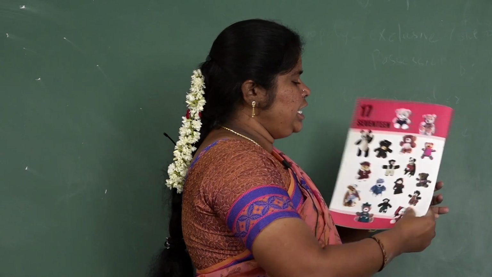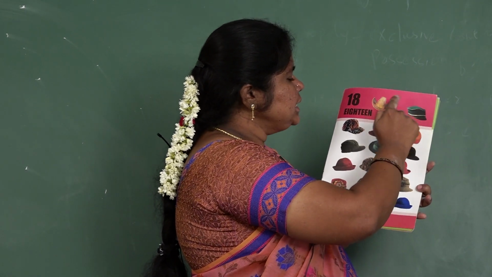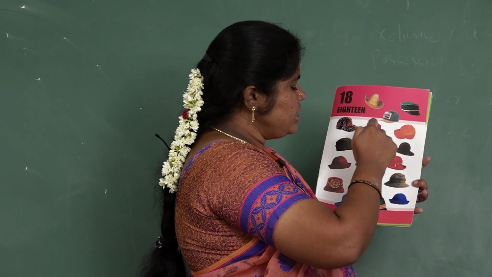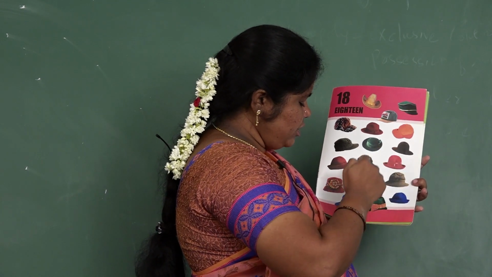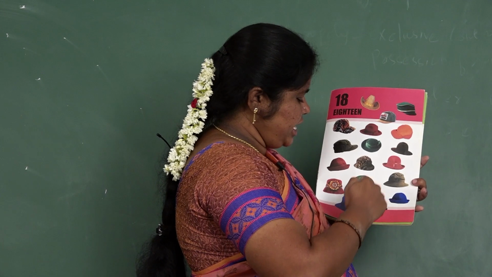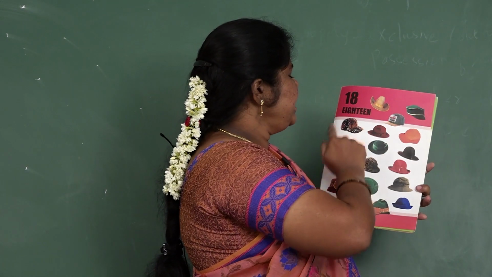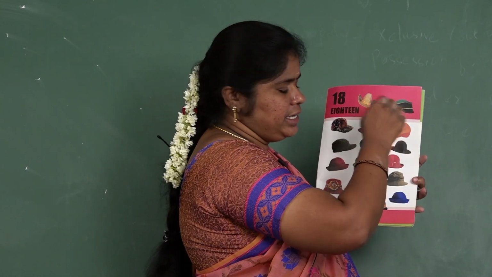S-E-V-E-N-T-E-E-N. 17. How many pictures are here? 1, 2, 3, 4, 5, 6, 7, 8, 9, 10, 11, 12, 13, 14, 15, 16, 17, 18. 18. So spell the word 18. E-I-G-H-T-E-E-N. 18.